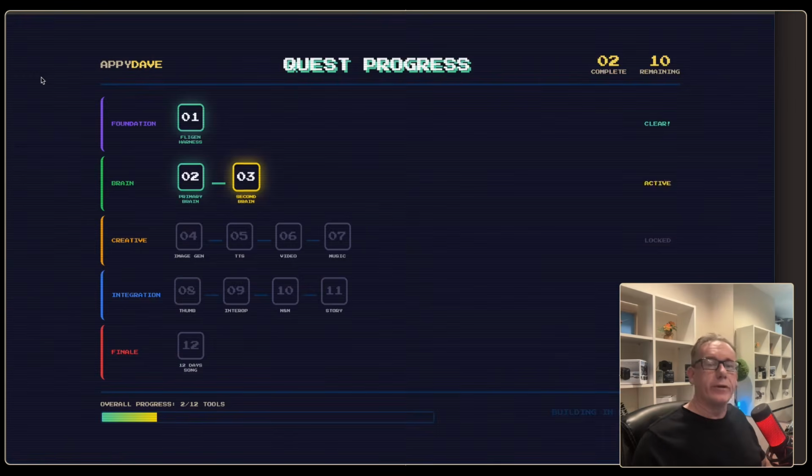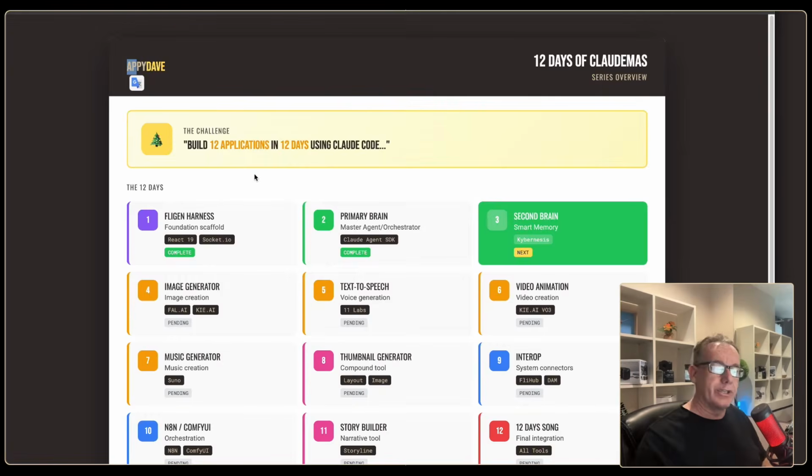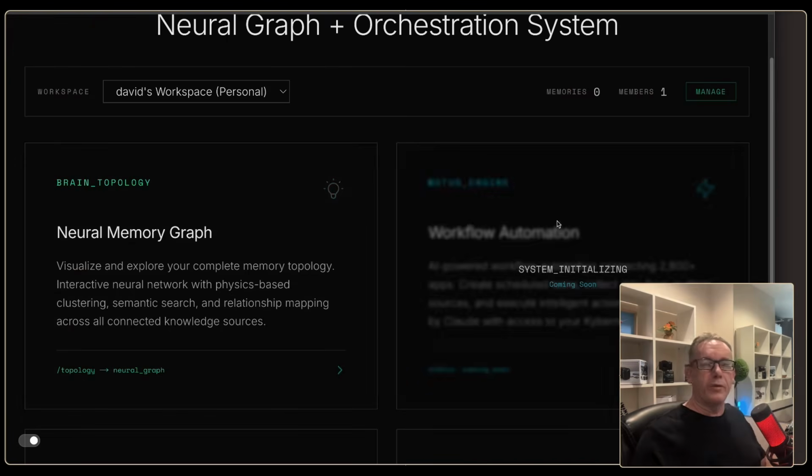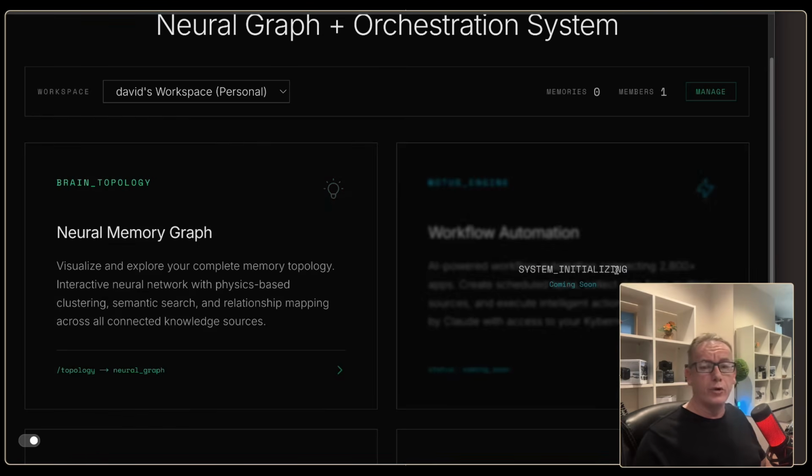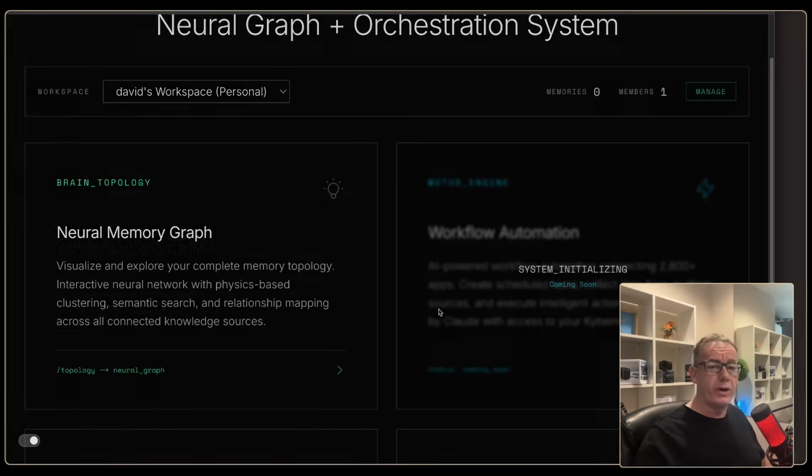Now, the next area for us to look into is memory, and this is hooking up the concept of a second brain. And for today, we'll test it out by using file system-based second brains and Claude skills, and we'll also have a look at Kybernesis AI and see if we can hook it up to that as a second brain. And what that provides us with is the idea of a neural memory graph and workflow automation if we can get it up and running.